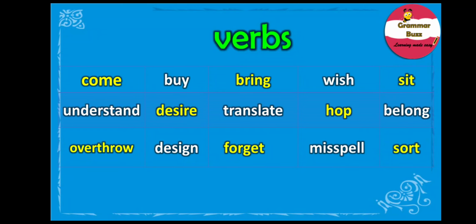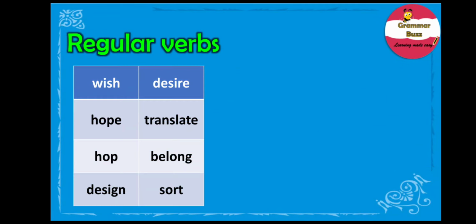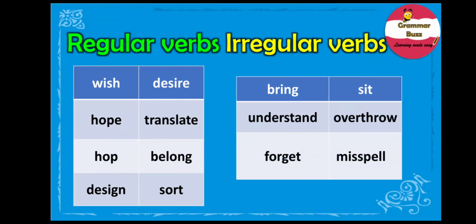And this is what it is. For regular verbs, we have wish, desire, hope, translate, hop, belong, design, and sort. And the irregular verbs are bring, sit, understand, overthrow, forget, misspell. So, have you got it all right? I think you have, and that's a great job. That's a good job that you have done.